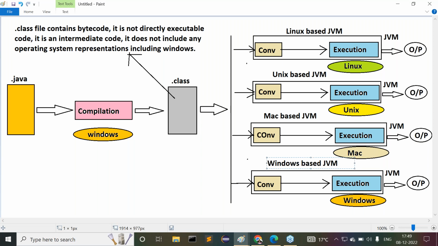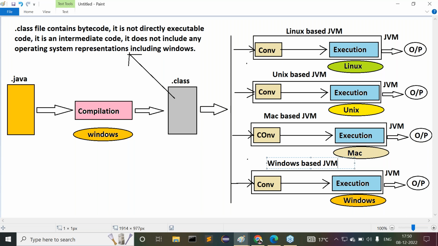Now finally, the conclusion is that Java is a platform independent programming language because of JVMs only, but JVM is platform dependent. Am I right or not? All of you are getting clarity on this point or not? Okay, fine. I'm giving one more point here. Try to observe this clearly.